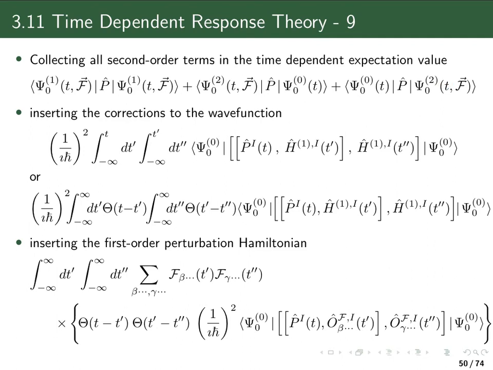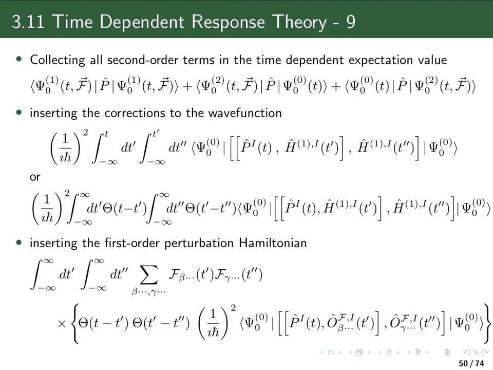Now we can again insert the correction to the wave function, which we had derived in the chapter on time-independent perturbation theory. And here we insert twice the first order correction to the wave function. We have to make sure that in the integrations over time we use two different time variables. So we have t prime and t double prime. And here in those two terms we insert the second order correction to the wave function, which also included two integrations, one over t prime and one over t double prime.